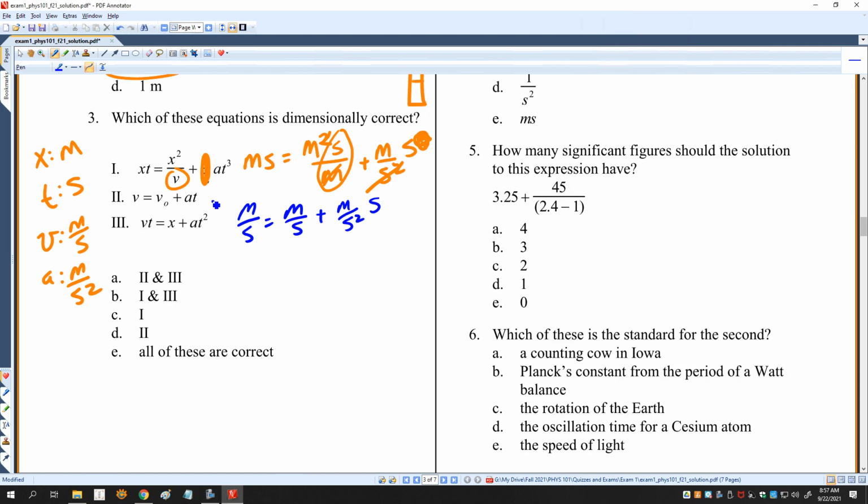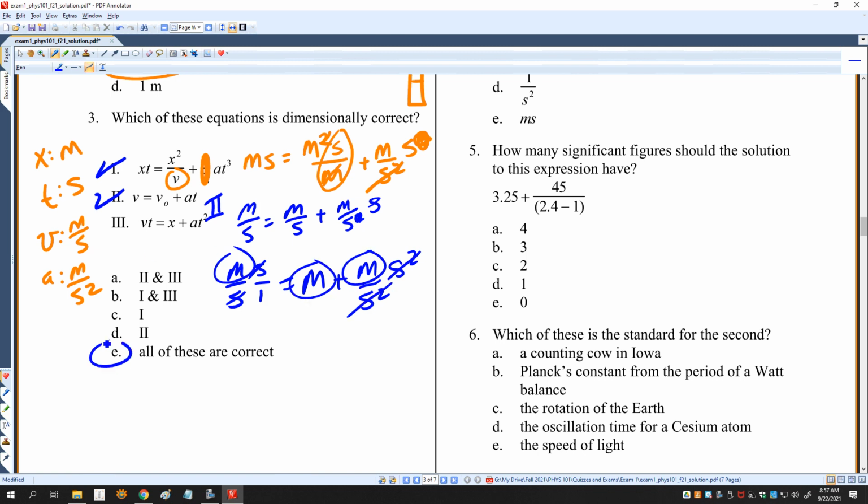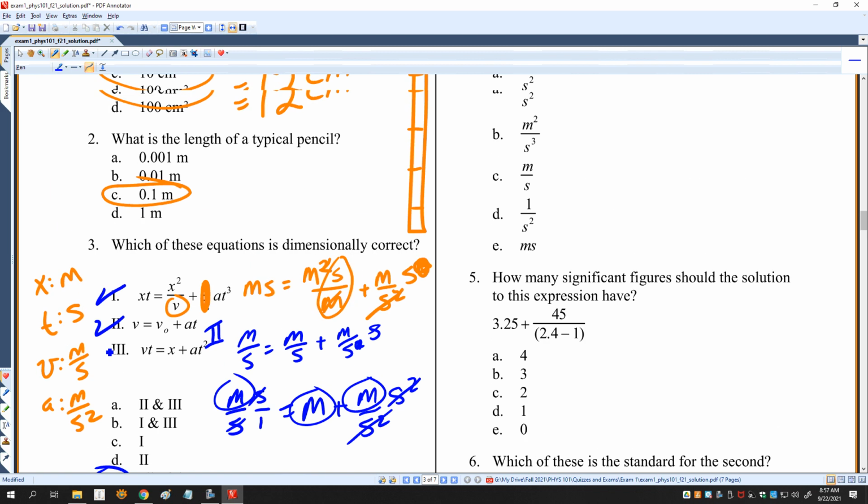But on this second one, I have velocity, velocity, acceleration, and time, and those are all meters per second. So this one's correct, this one's correct. Let's look at number 3. I have meters per second for velocity times seconds. So I should have meters in every part of this equation. X is meters, A is meters per second squared, times time squared, which is second squared. So I have meters, meters, meters. So that means that E is the right answer.